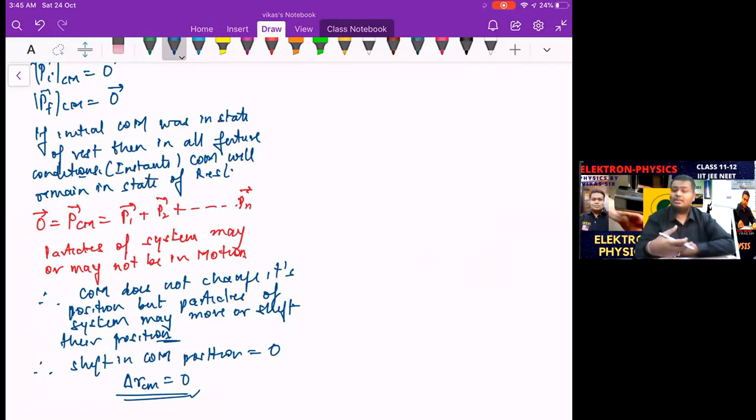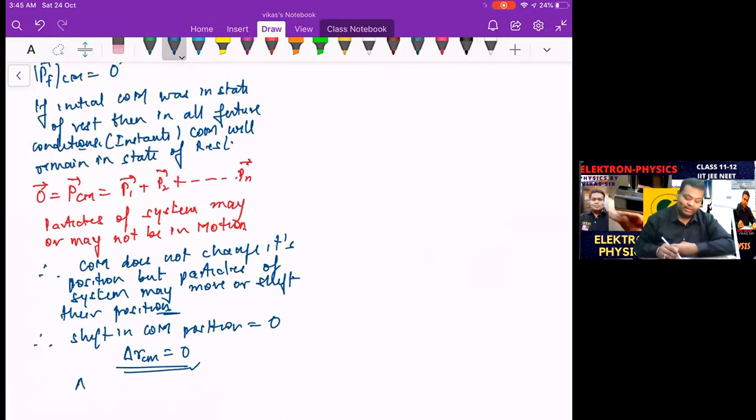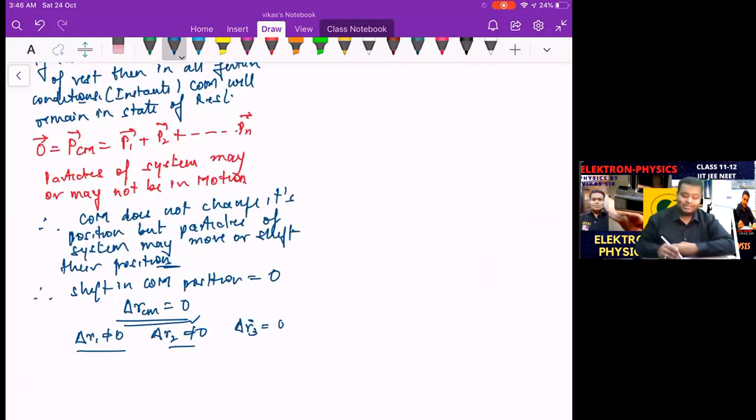That means the shift in the center of mass is zero, while the particles, that is delta R1, may not be zero, delta R2 may not be zero. They might be changing their positions. Delta R3 may not be zero. Getting? But the shift overall should become zero. Now, how do we use it? We use it like this. Let's say we have RCM equal to M1R1 plus M2R2 plus M3R3 and so on, divided by total mass, like this.